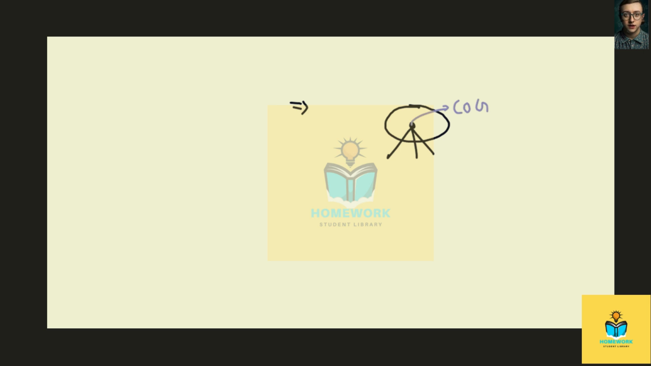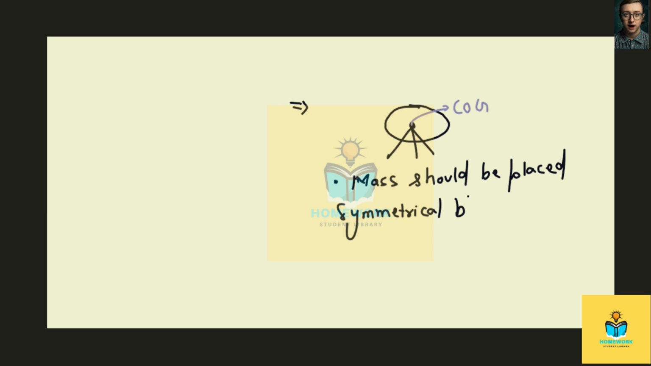The mass to be placed on the edge of the table should be placed symmetrical between the two legs of the table. So mass should be placed symmetrical between two legs of the table.